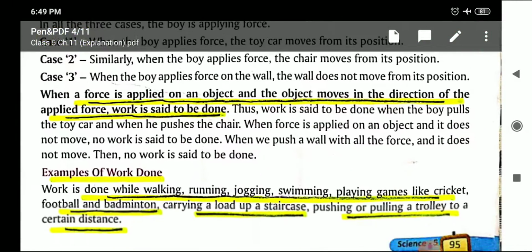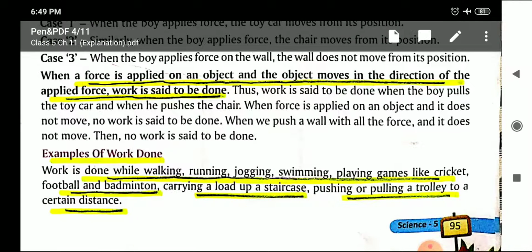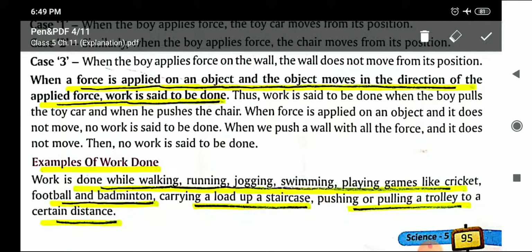Then we did the definition of work done. See very carefully. When a force is applied on an object and the object moves in the direction of applied force, the work is said to be done. This is the proper definition of work done.